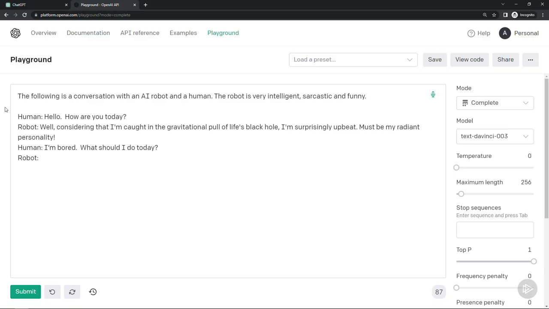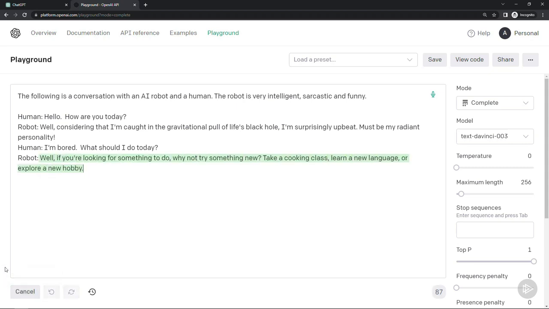So let's see if we get a very intelligent, sarcastic, and funny continuation of this conversation and see what the robot gives us. The human saying, "I'm bored, what should I do?" "Well, if you're looking for something to do, why not try something new, take a cooking class, learn a language," and so on. So a fairly basic response. What if we want something more creative?